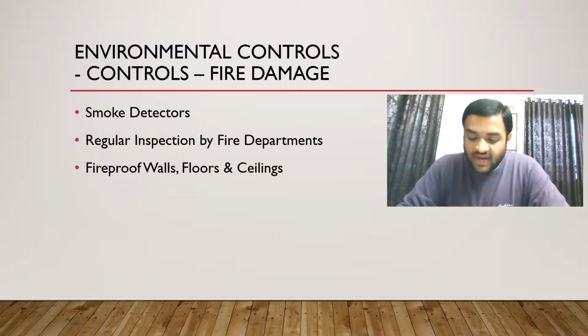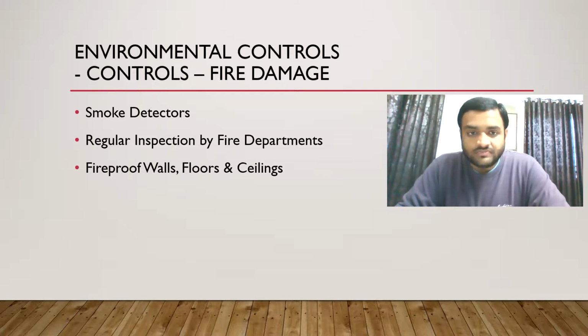Once again, handheld fire extinguisher, then fire suppression system with 3 systems: water-based, halogen gas, and dry pipe sprinkling. After that, we will have smoke detectors, we will do fireproofing, and the fire department will do regular inspection.